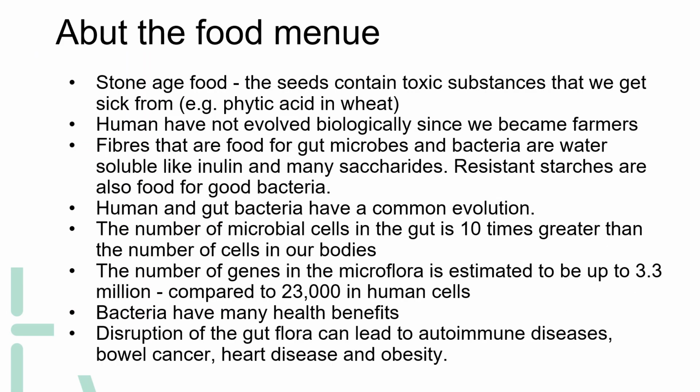About the food menu. Stone Age food, the seeds, contain toxic substances that we get sick from. In wheat, that is phytic acid. Humans have not evolved biologically since we became farmers. Fibers that are food for gut microbes and bacteria are water-soluble, like inulin and many saccharides. Resistant starches are also food for good bacteria. Human and gut bacteria have a common evolution.